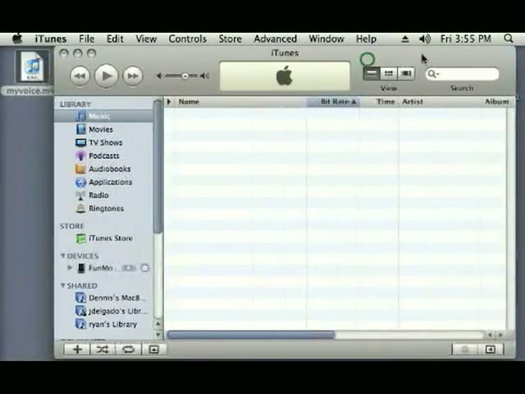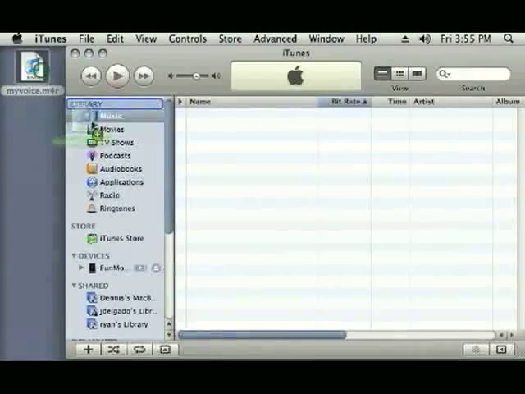Now drag the file into your library. A green plus sign should appear when you hover over the library.